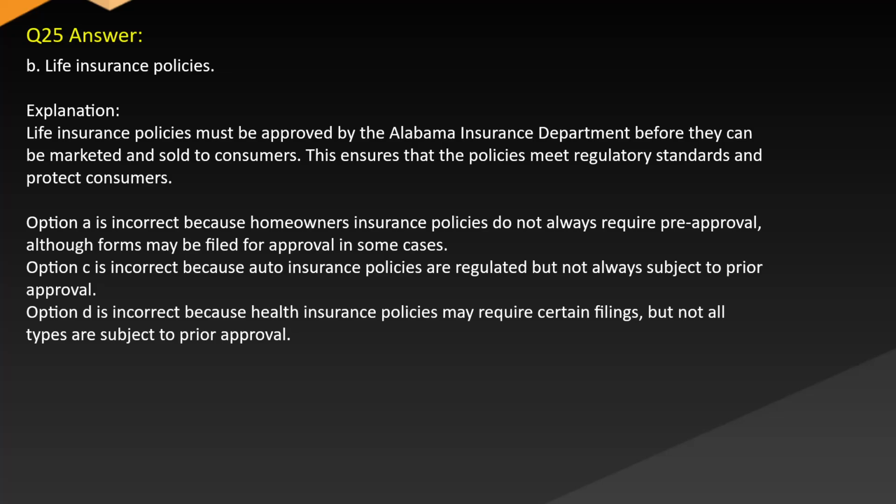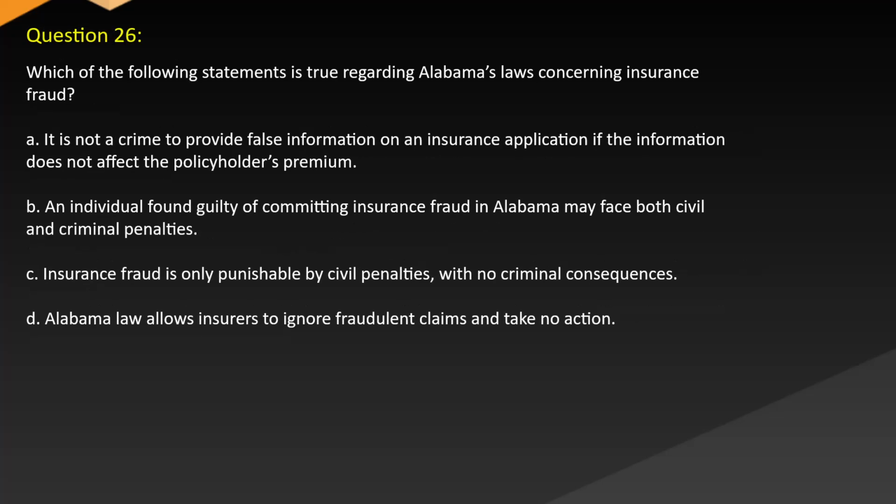Option A is incorrect because homeowners insurance policies do not always require pre-approval, although forms may be filed for approval in some cases. Option C is incorrect because auto insurance policies are regulated but not always subject to prior approval. Option D is incorrect because health insurance policies may require certain filings, but not all types are subject to prior approval. Question 26. Which of the following statements is true regarding Alabama's laws concerning insurance fraud?